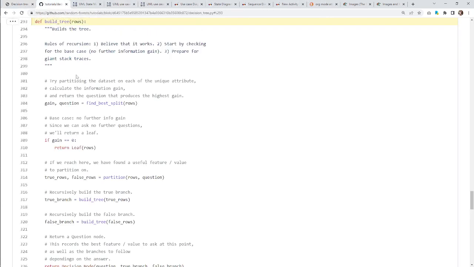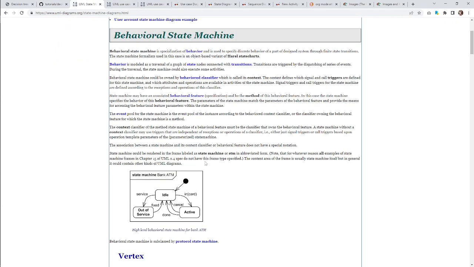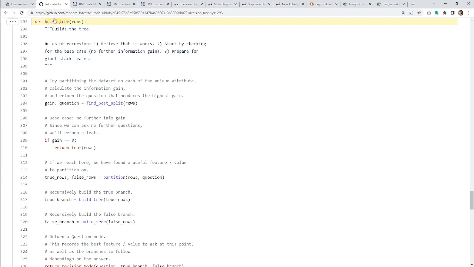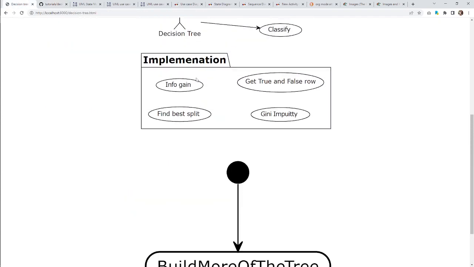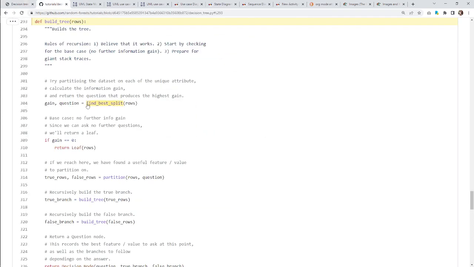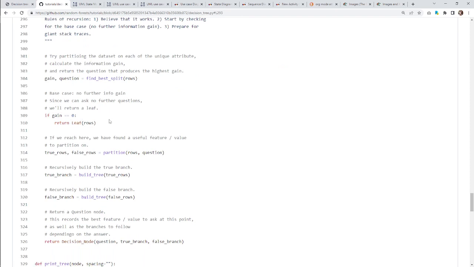All right, so build more of the tree. Well, we have gain and question. What is this state machine? Okay, so the first thing that we see here is that if the gain is 0, then we're going to return a leaf. So we're going to stop the recursion.